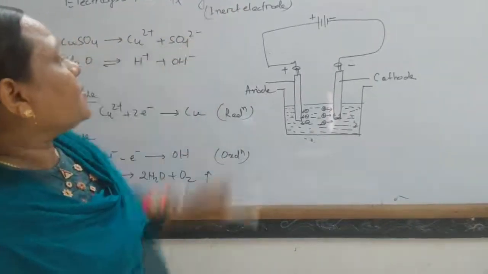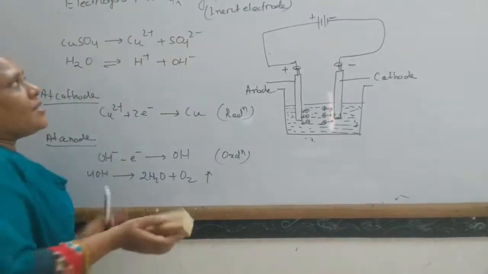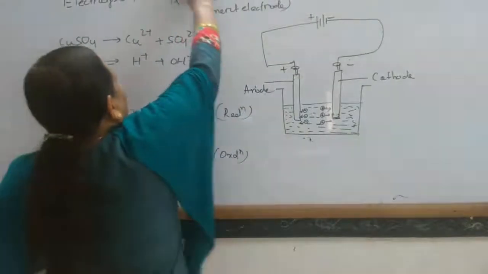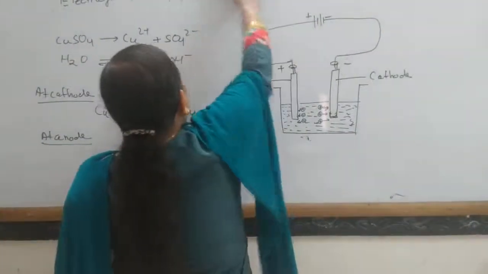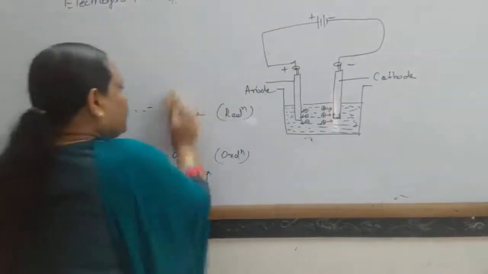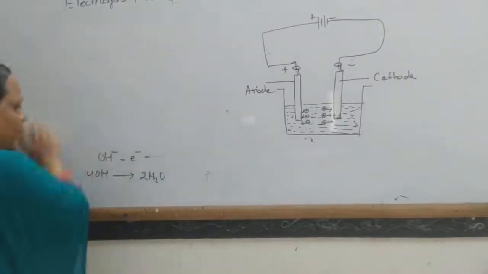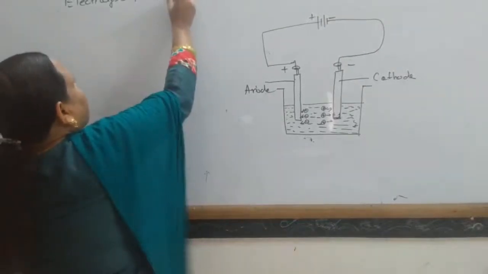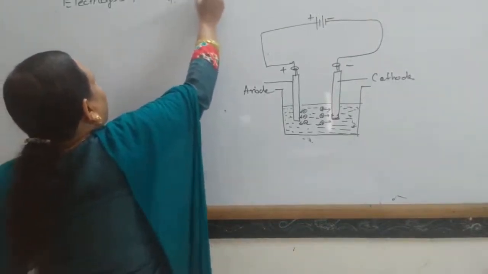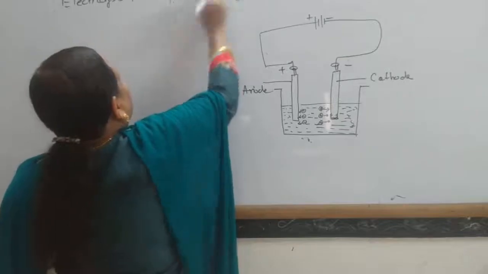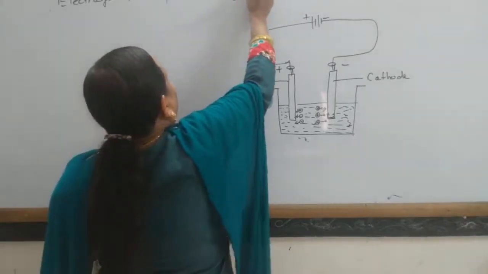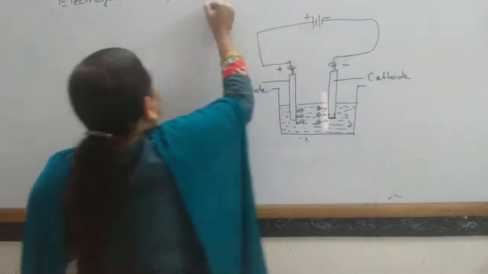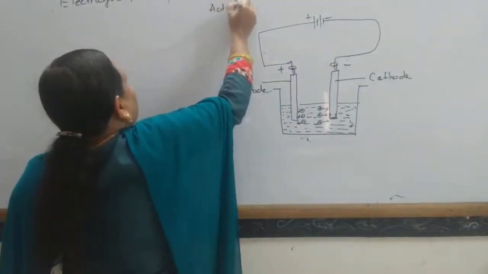Now, what happens when electrolysis of a solution takes place using an active electrode? Electrolysis of copper sulfate solution using copper electrode, that is, an active electrode.